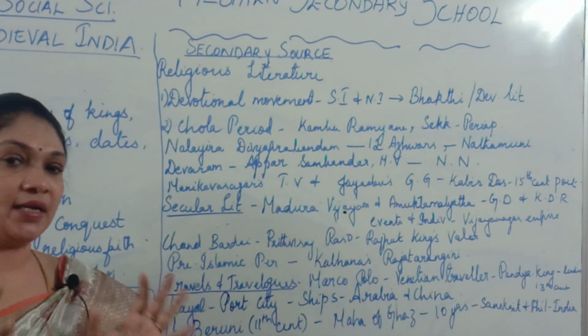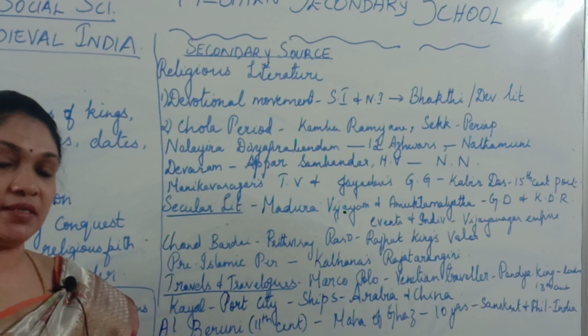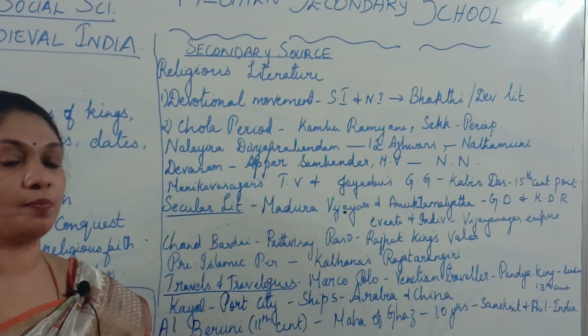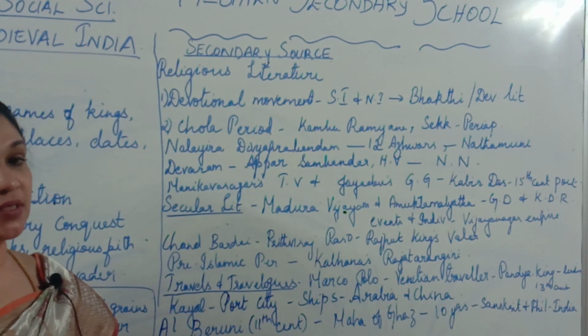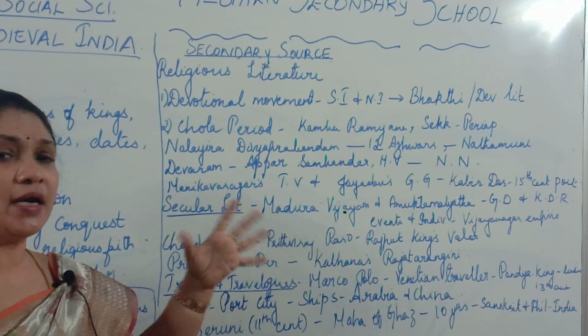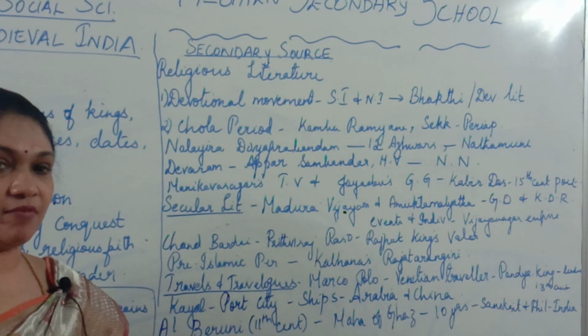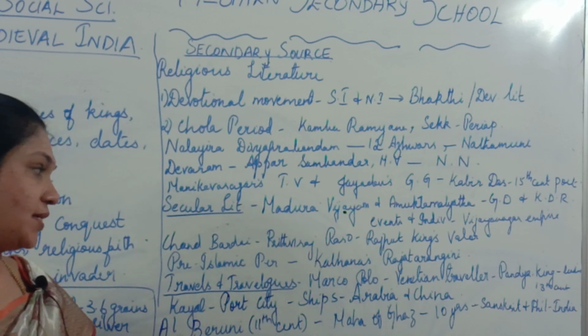Whichever period they came, they wrote about that period, the places they visited and the importance of those places. That is what we call travelogues. A travelogue is a detailed description of their travel.